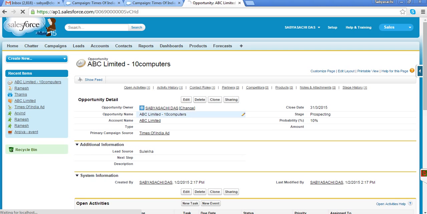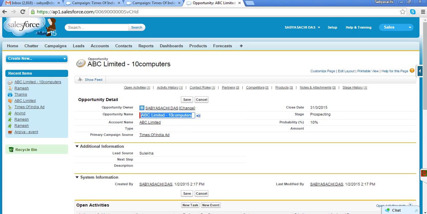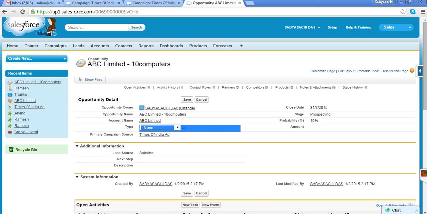Once we come to this opportunity, we can see there is something called opportunity name. We can define the name. The best practice for the opportunity name is company name, hyphen, brief requirements, so that looking at the opportunity you understand which company it is from and what their requirements are. What type of opportunity is it? Is it a new opportunity or an existing opportunity?